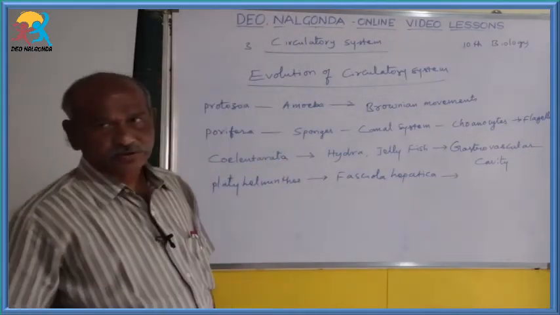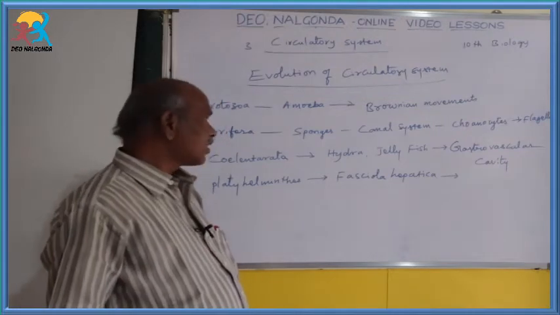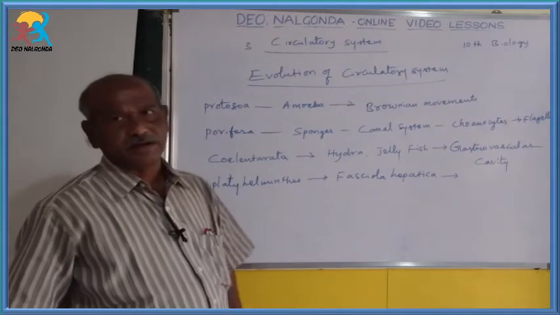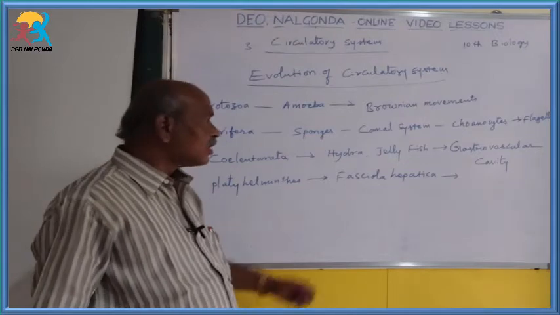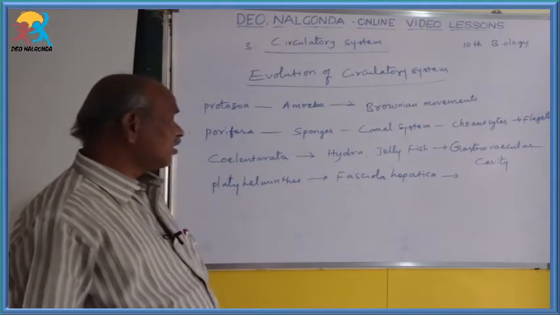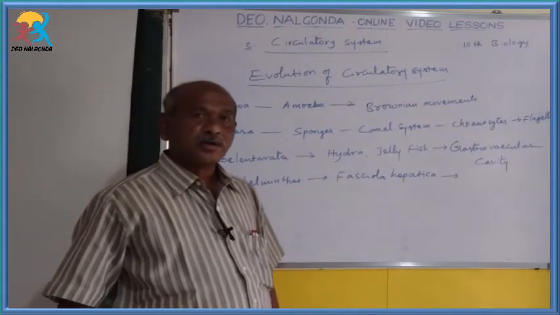Fasciola hepatica. This is called the liver fluke. It is the best example for platyhelminthes. How does circulation take place in Fasciola hepatica?